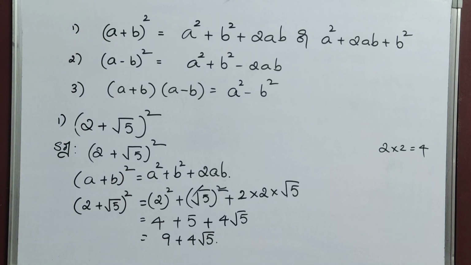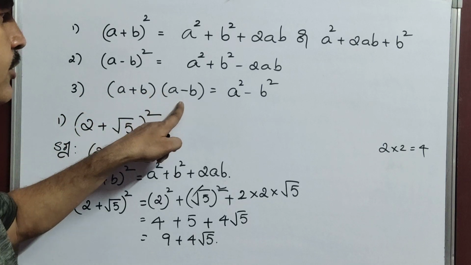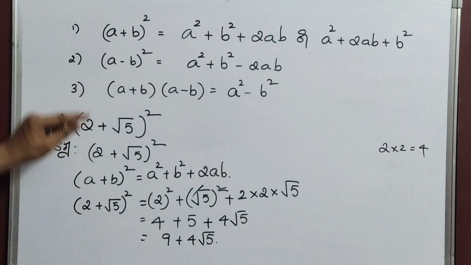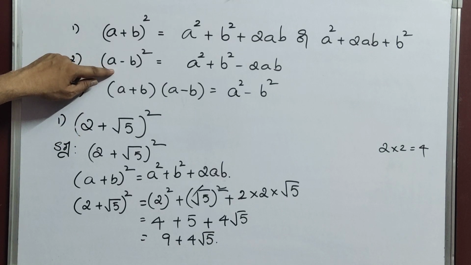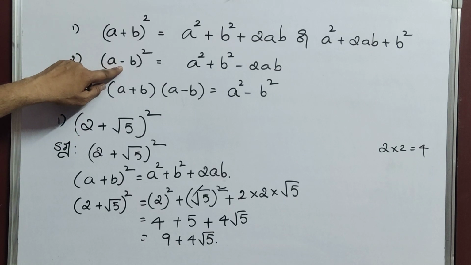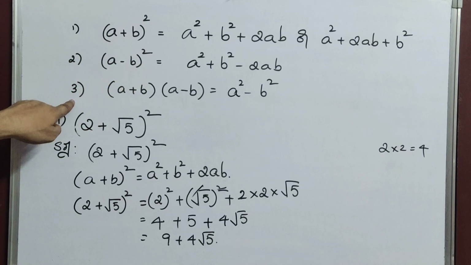Similarly, a minus b whole square and a plus b into a minus b I will give you. But you already know now a plus b. So easily same way, just instead of plus if I give minus, you can write this formula. So now I am going to discuss third property model. Okay, third property, that means third identity. So we will go third identity model explanation sum.